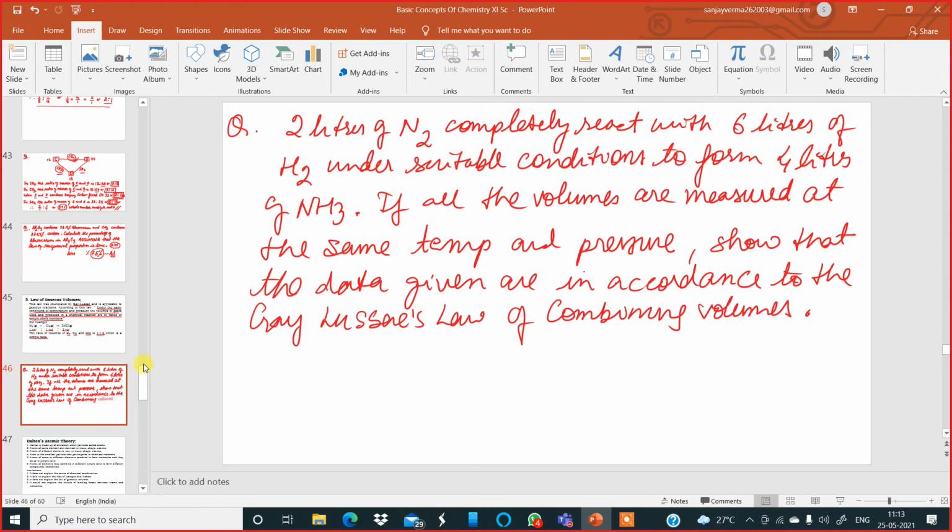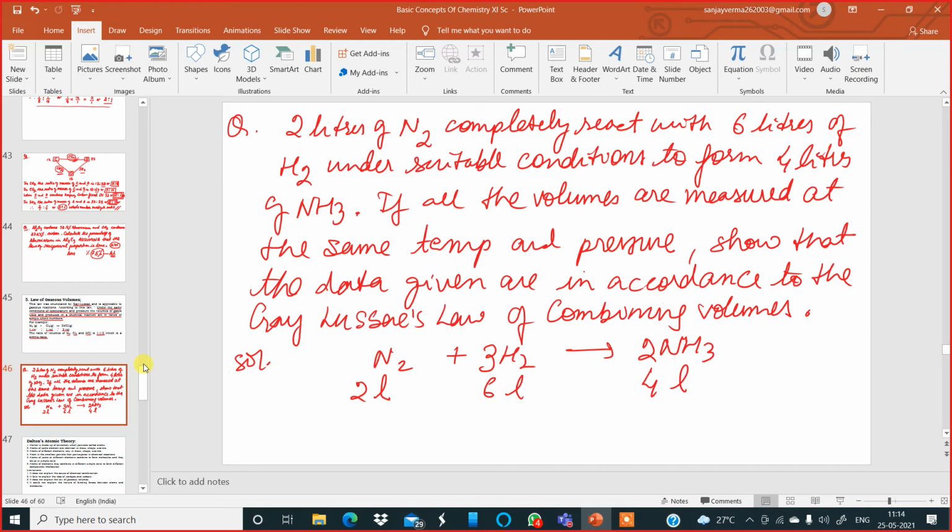So here, what is the first thing you have to do? You'll have to write the equation by reading the question. Here in the solution part it is like this. Nitrogen gas combines with hydrogen gas to form ammonia gas. So nitrogen gas combines with 3 volumes of hydrogen to give 2 volumes of ammonia gas if you balance the equation. But in the question they are telling us 2 liters of nitrogen combines with 6 liters of hydrogen to give 4 liters of ammonia gas.